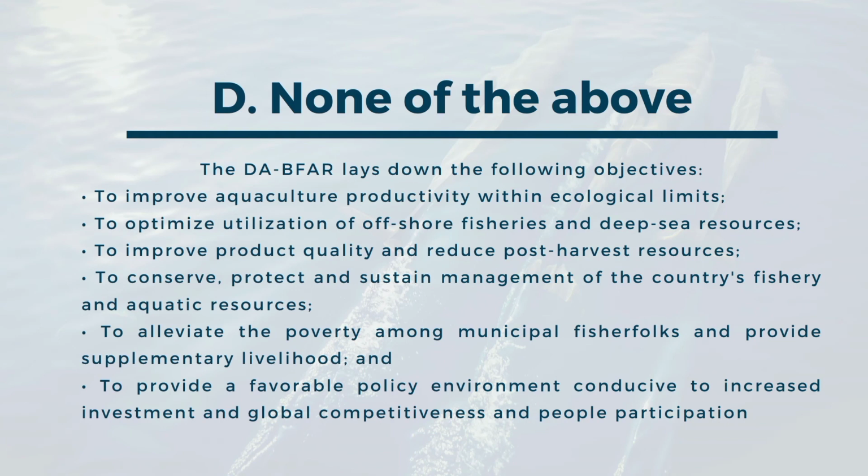None of the above. The Department of Agriculture, Bureau of Fisheries and Aquatic Resources lays down the following objectives: to improve aquaculture productivity within ecological limits, to optimize utilization of offshore fisheries and deep-sea resources, to improve product quality and reduce post-harvest losses, to conserve, protect and sustain management of the country's fishery and aquatic resources, to alleviate the poverty among municipal fisherfolks and provide supplementary livelihood, and to provide a favorable policy environment conducive to increased investment and global competitiveness and people participation.